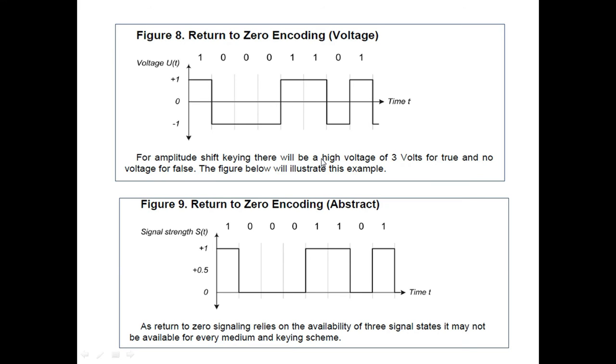Then here is the bipolar return to zero encoding. Bipolar means there are two poles. The positive pole is indicated by logic 1.